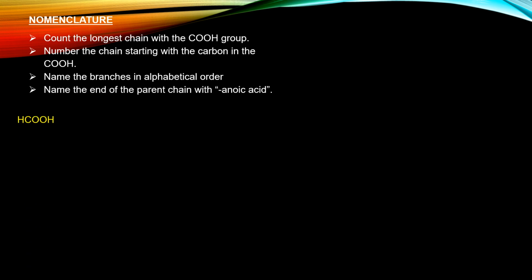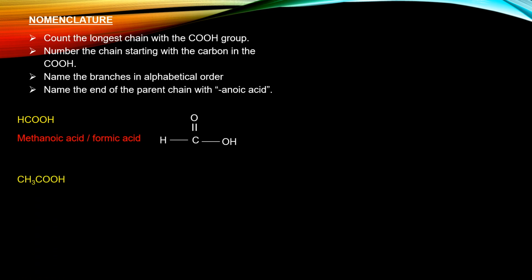You have a one carbon atom carboxylic acid, which is written as HCOOH. One carbon atom is methanoic acid, formerly known as formic acid. So when we draw the structure, we have a carbon, double bond O, single bond hydrogen, and single bond OH group. This is how the structure of a carboxylic acid should look like.